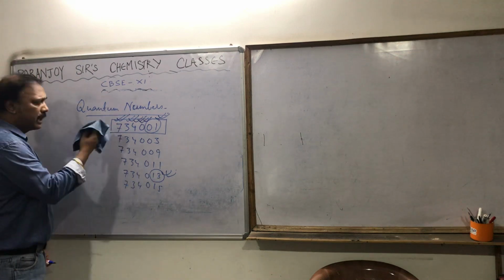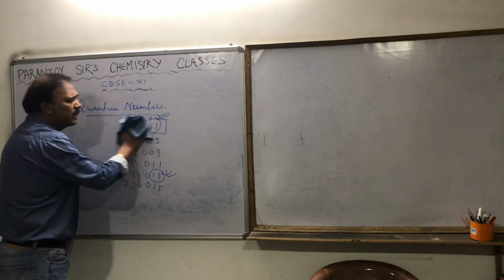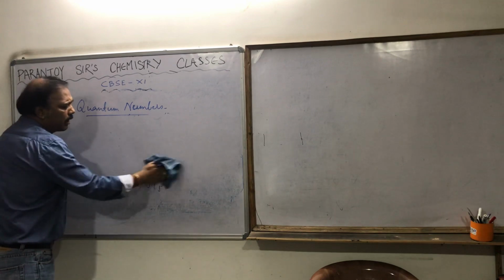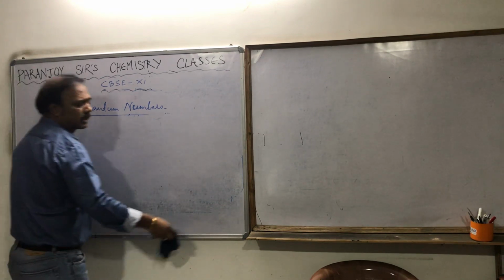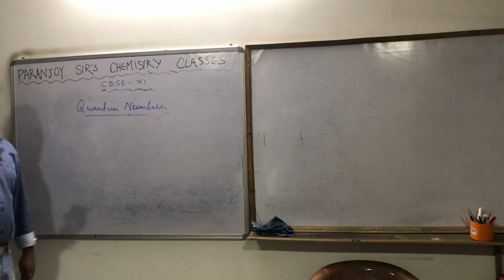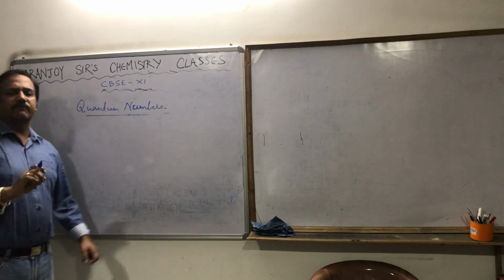Now I am coming back. I introduced this because it will be easy for you to understand. Now I am coming to the concept of quantum numbers. There are 4 quantum numbers which define an atom.